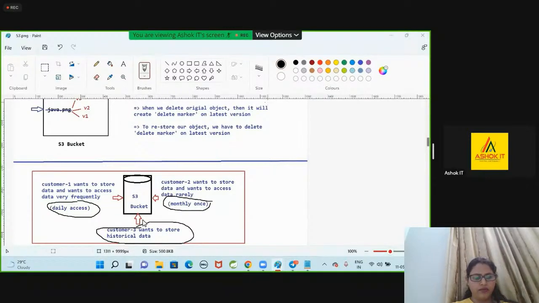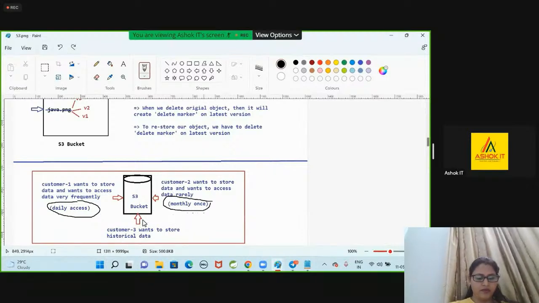We cannot apply the same bill because the first customer is accessing daily, then he needs to pay more money. The second customer is accessing monthly, he will pay less amount. The third customer is accessing yearly, then definitely he is going to get a very small amount for the bill.